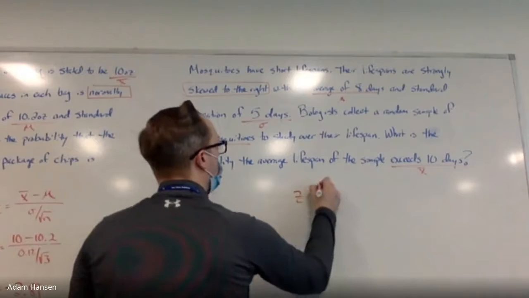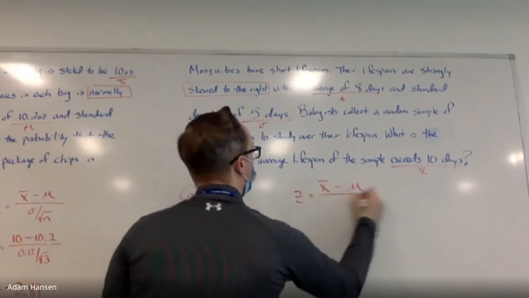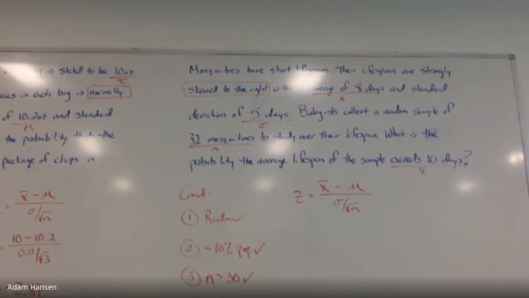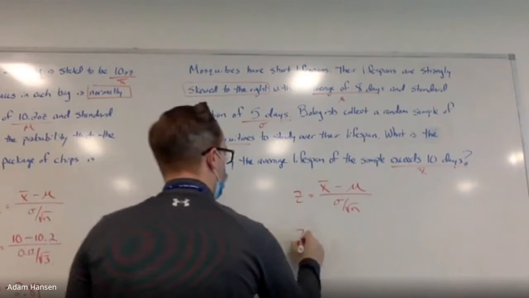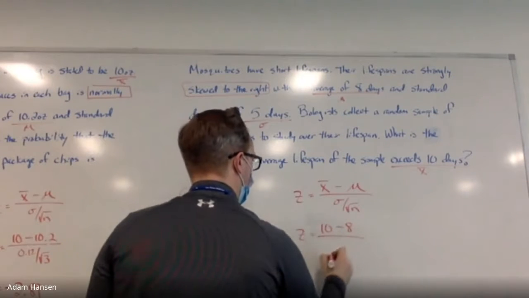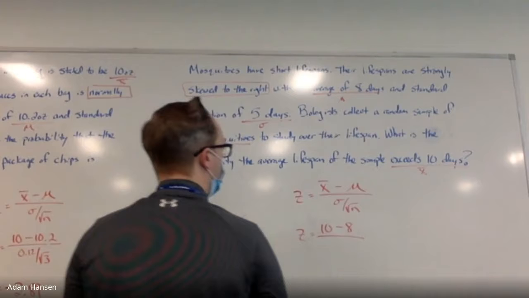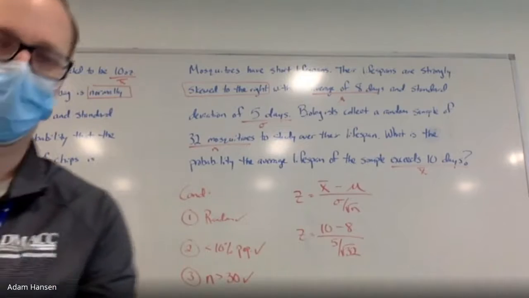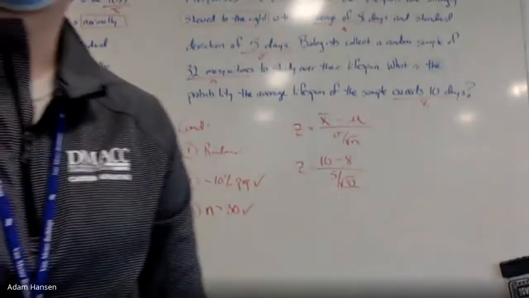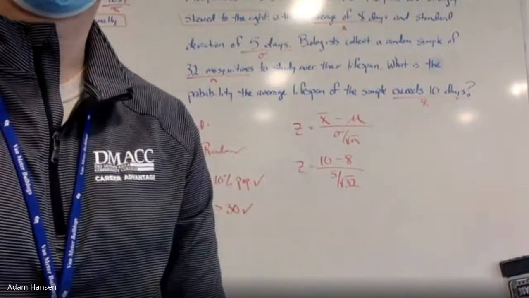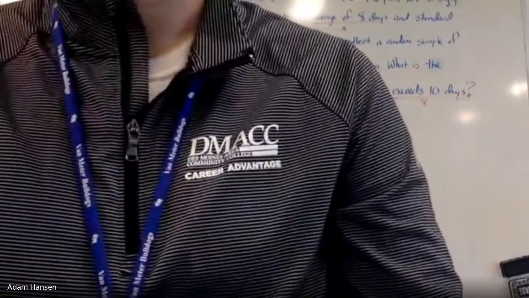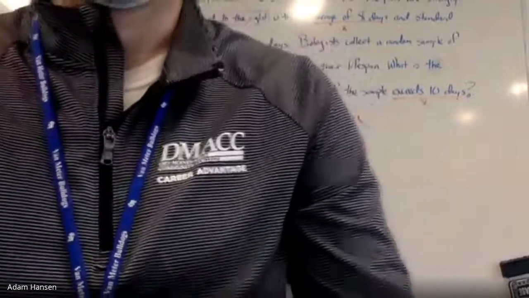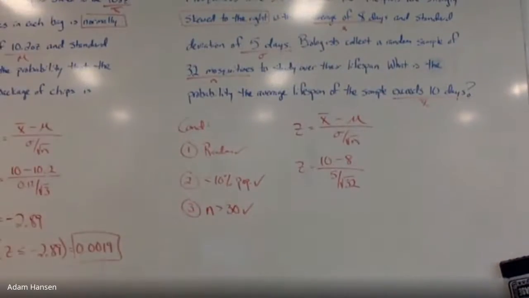Alright, so z equals x bar minus mu divided by sigma over root n for the standard deviation. So z equals 10 minus 8 divided by 5 over radical 32. I get a positive z-score, 2.26.